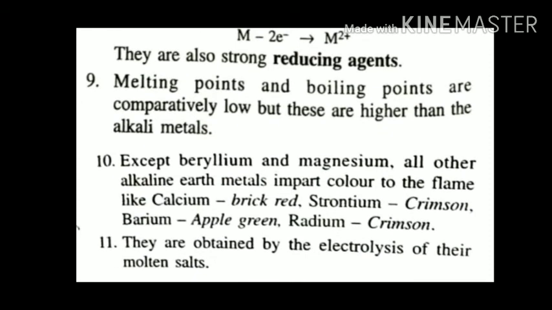Except beryllium and magnesium, all other alkaline earth metals impart color to flame. Like calcium on burning gives brick red color, strontium crimson color, barium gives apple green color, and radium gives crimson color. They are obtained by electrolysis of their molten salts. Again, because these are ionic in nature, they can be obtained from their salts by electrolysis.